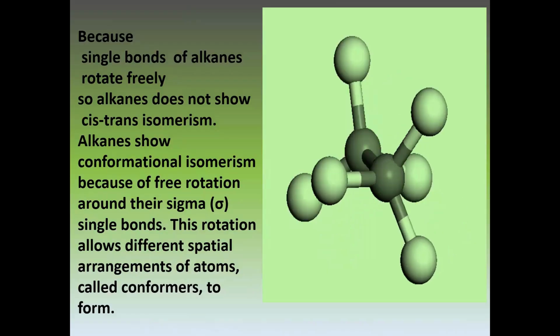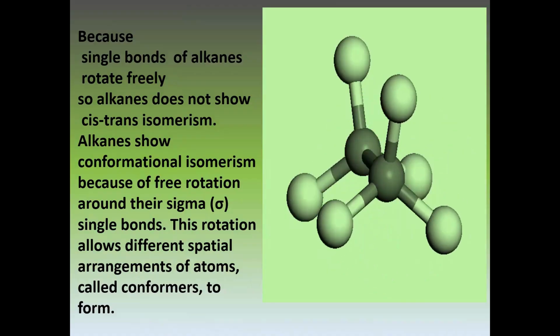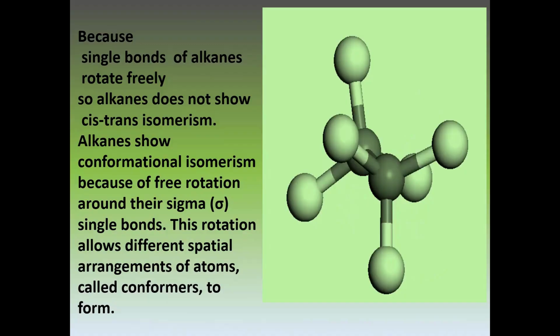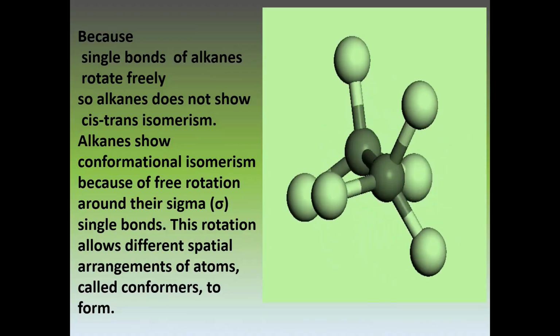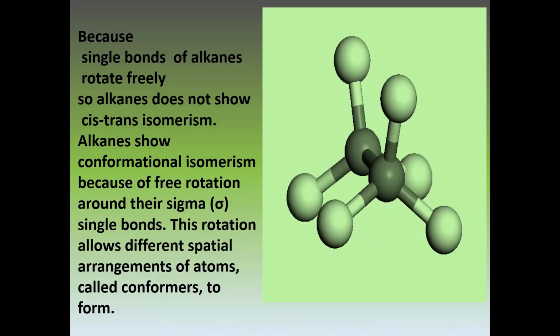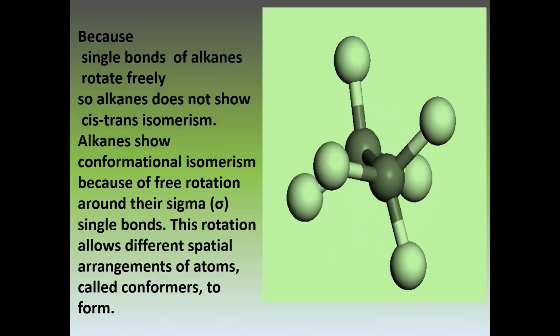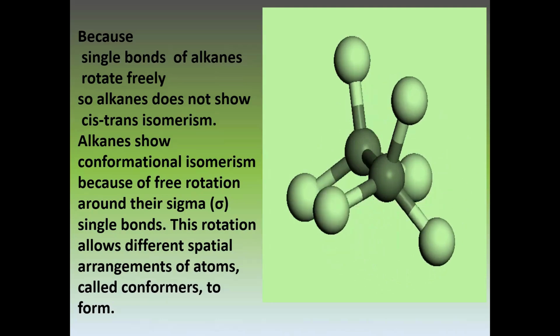And here is an alkane, ethane, a two carbon compound. Look how the bond is rotating. The single bond of an alkane may rotate freely.